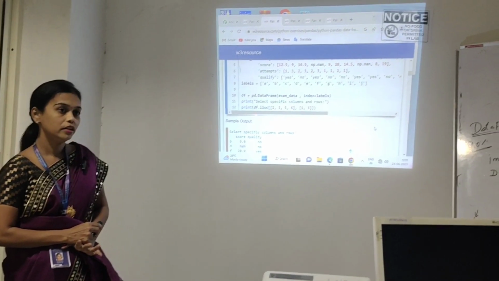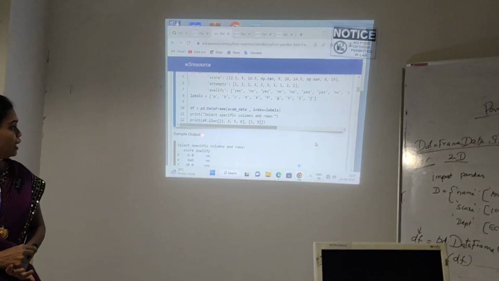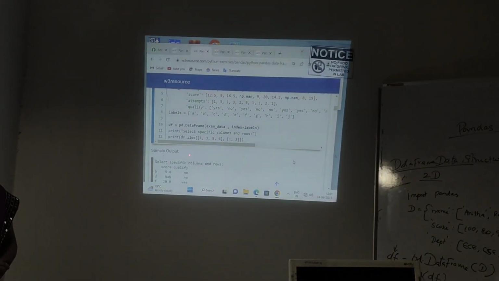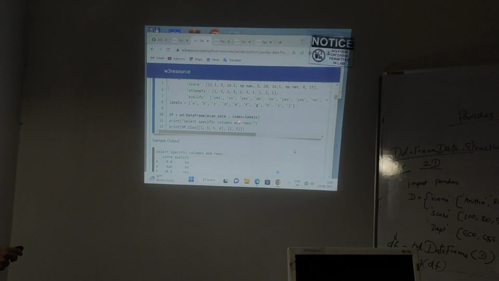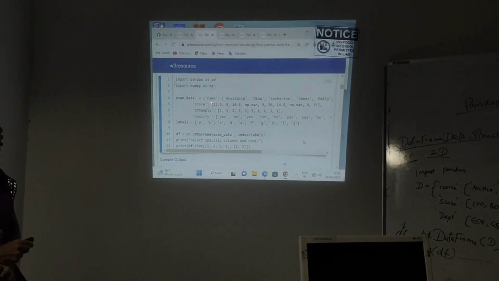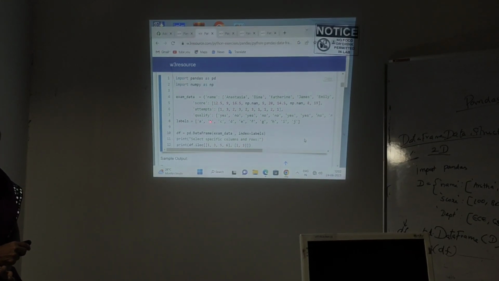What is the table name? df, data frame. In the table, I will choose iLocation, a particular location. Understand? In the iLocation, I will mention the location 1, 3. What do you mean by 1, 3? We have to start the location from the 0th location onwards.